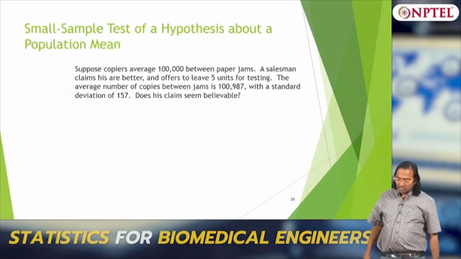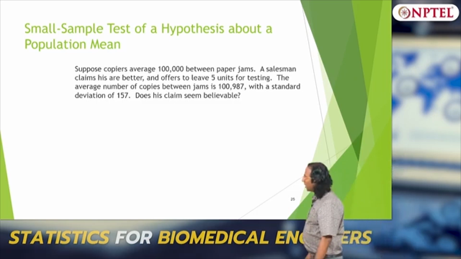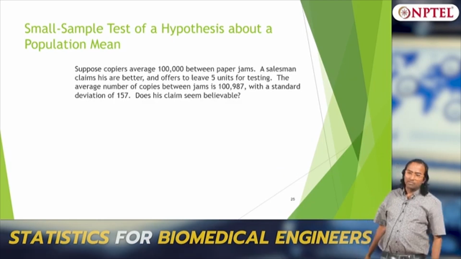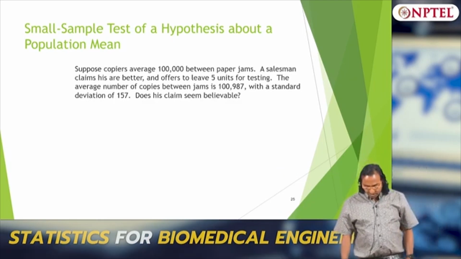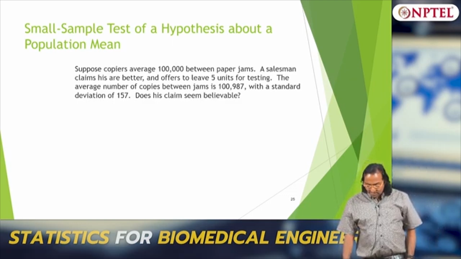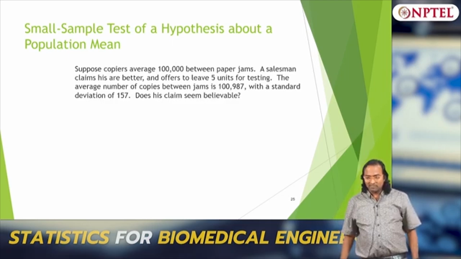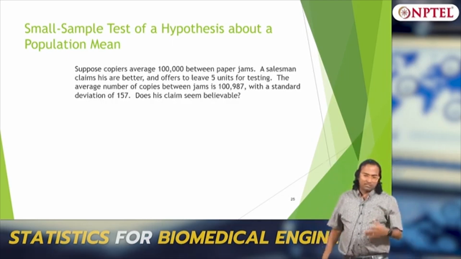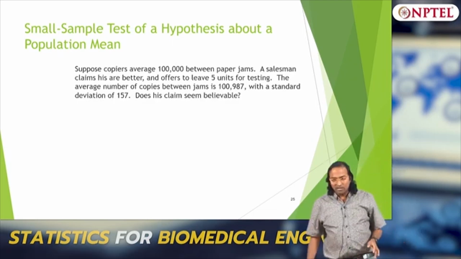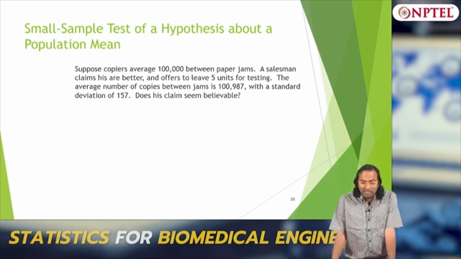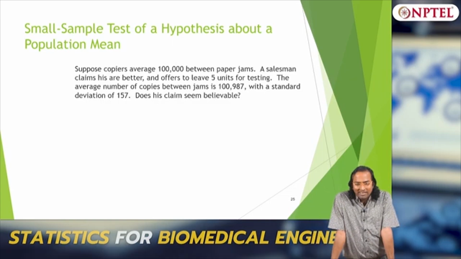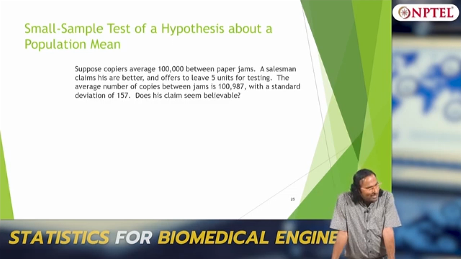So, this is a simple example. Okay. Suppose copiers average 100,000 copies between paper jams. A salesman claims these are better and offers to leave 5 units for testing. Okay. So he claims that his copier machine is better than this 100,000 and leaves 5 machines for testing. Very natural, he is not going to give you 100 machines for testing, right. So you have only 5, it is a small sample.